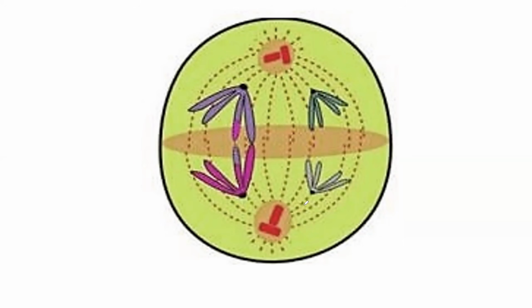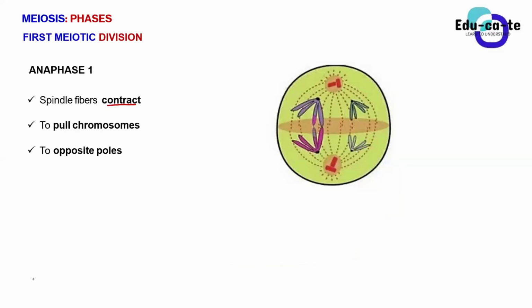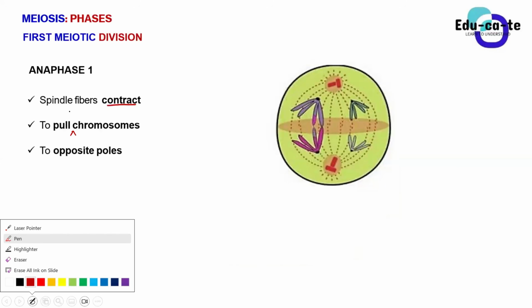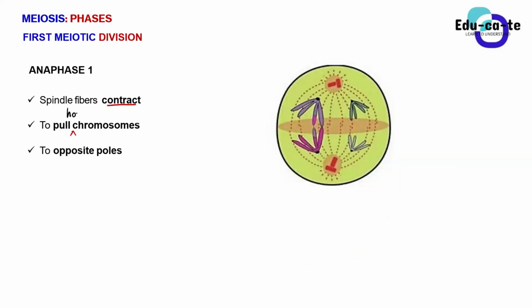So when you explain that with words, that's simply anaphase 1. There's nothing much more about it. When you explain that in words for you to get proper marks, of course, you say that the spindle fibers contract to pull the homologous chromosomes, again here, don't just say chromosomes, it's a mistake, to opposite poles. This is usually 3 marks. You're just explaining what happens during anaphase 1.